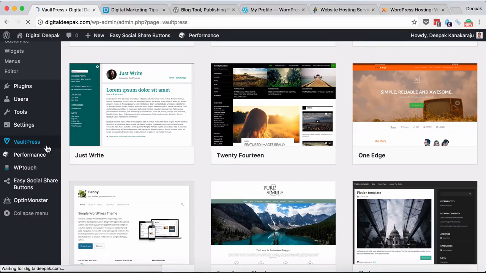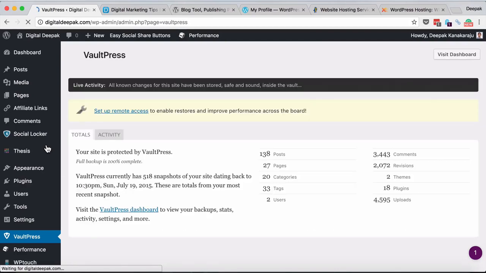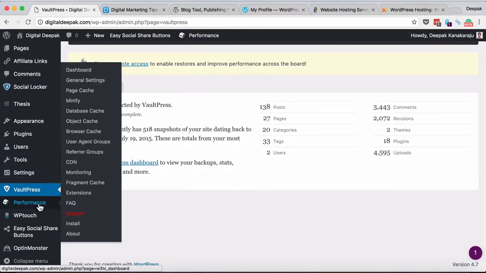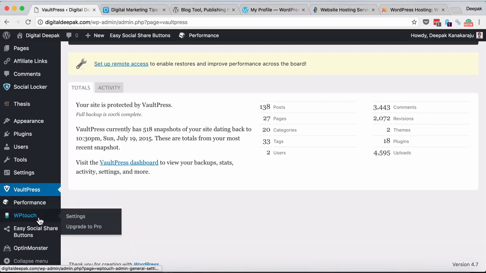So WordPress is a premium service. It would cost $5 a month for one blog. Then there is something called performance plugins, W3 Total Cache. So performance plugins basically help speed up your website. WP Touch basically creates a mobile version of my site.